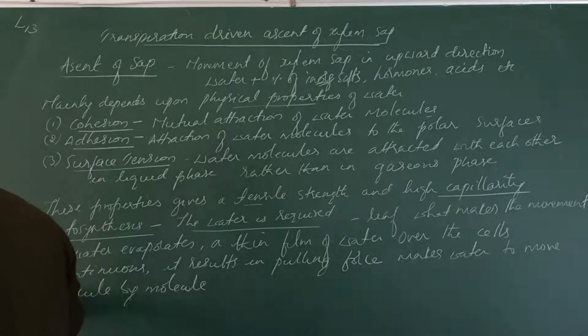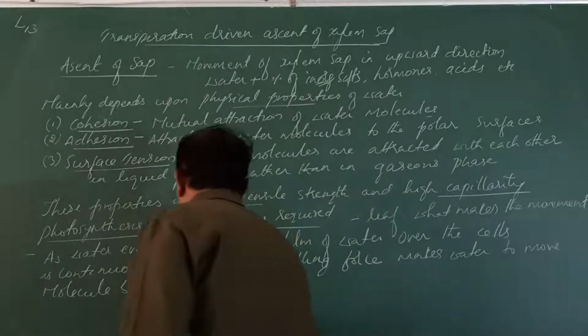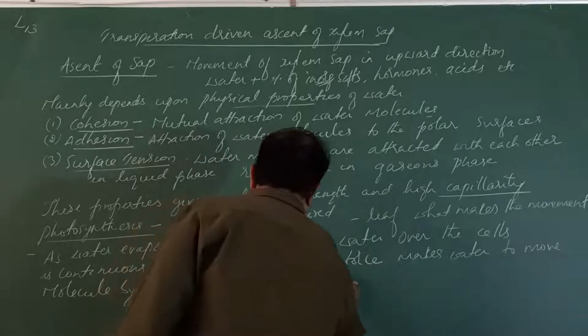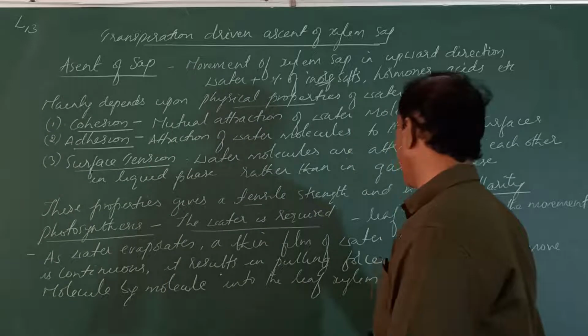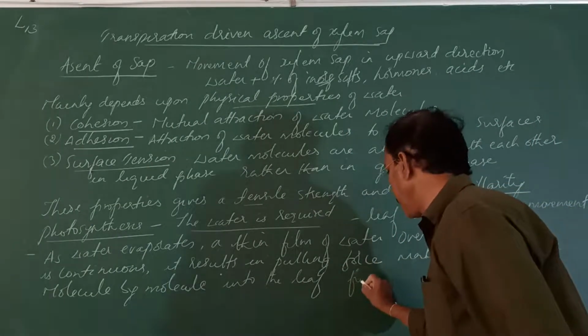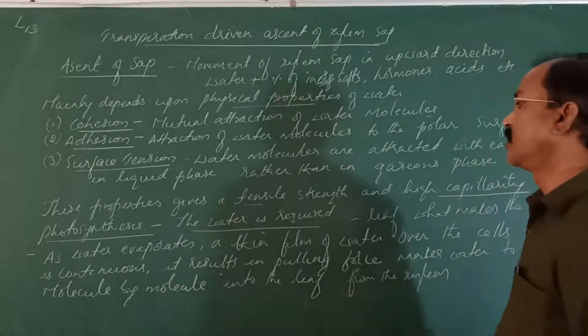So one molecule after the next molecule, it starts moving into the leaf from the xylem.